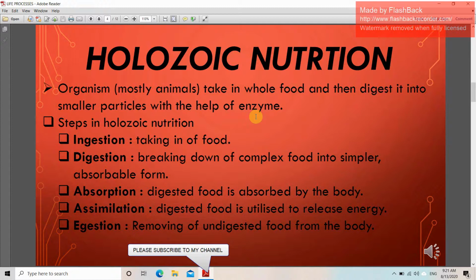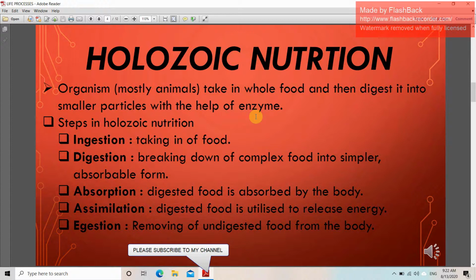Now, our third process is absorption. Digested food is absorbed by the body. The digested food, which was broken down into a simpler form, is absorbed by the body. Now, assimilation: digested food is utilized to release energy. It will be used for releasing energy.